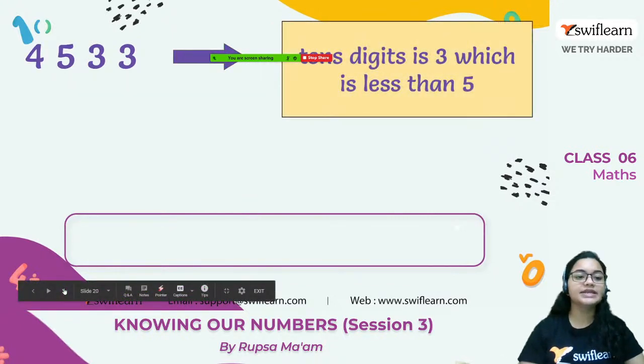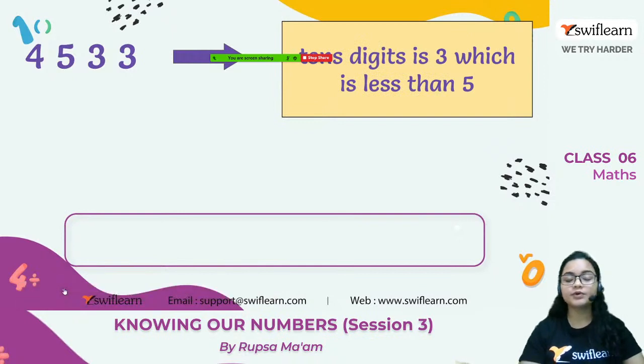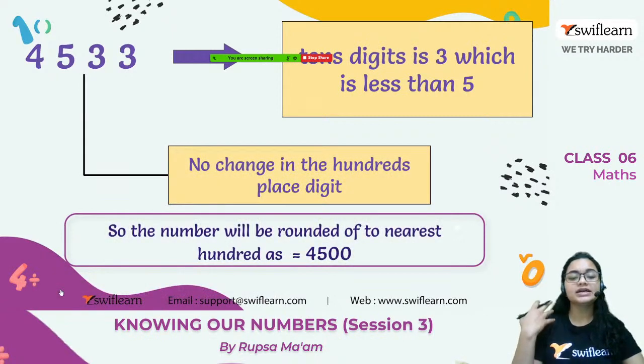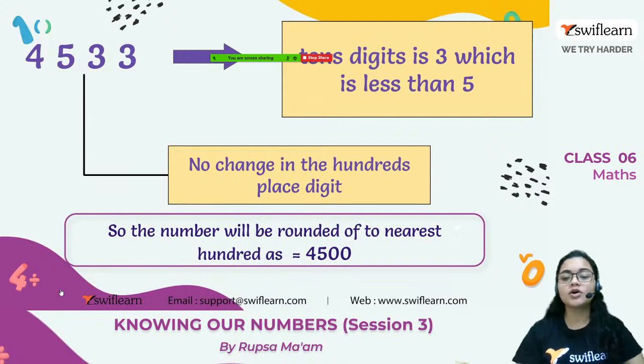Now this number is 4533. So the tens place digit is 3, which is less than 5. Right? So no change in the hundreds place digit. So the number will be rounded off to the nearest 100 as 4500. Fine. Very simple thing, very simple concept.